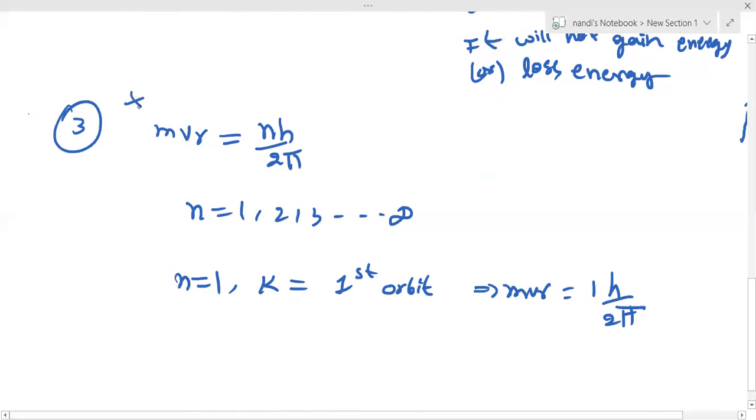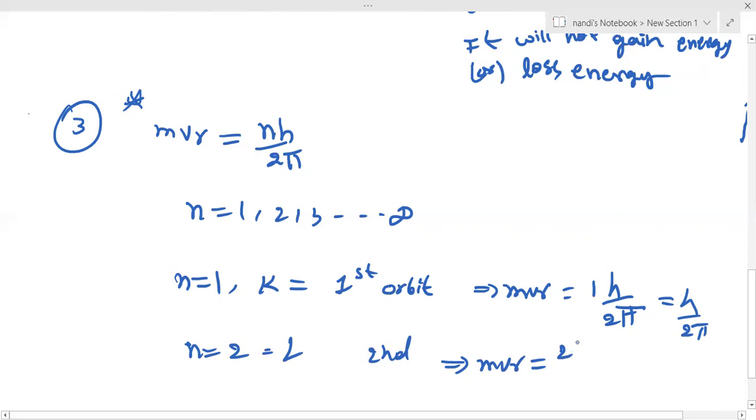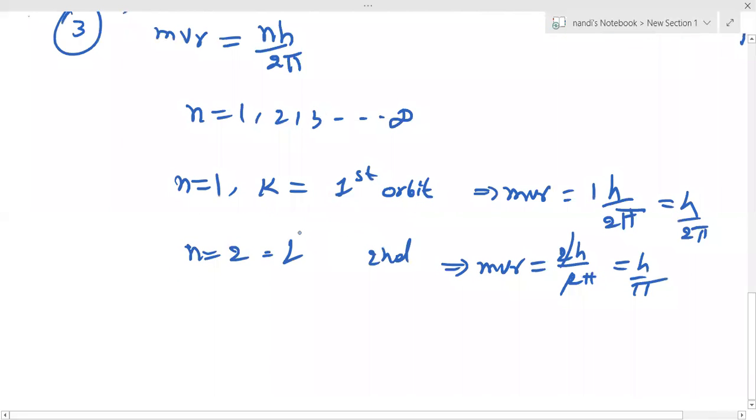This point is particularly important from the point of view of NEET and JEE entrance exams. They ask it many times. What is the first orbit angular momentum? h by 2 pi. What is the second orbit angular momentum? Second orbit means n equal to 2. What is the mvr value? In place of n, I can substitute 2: 2h by 2 pi. The 2 will be cancelled, giving h by pi. Like this, they ask many questions.